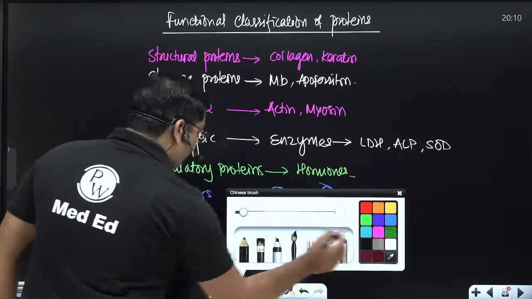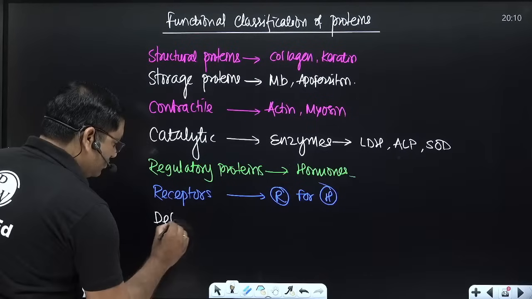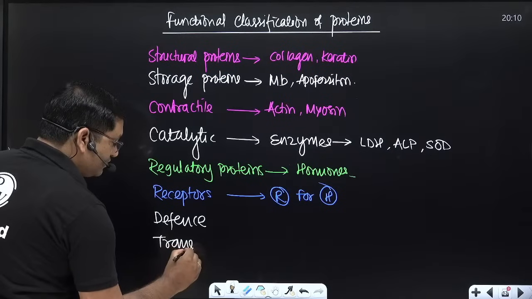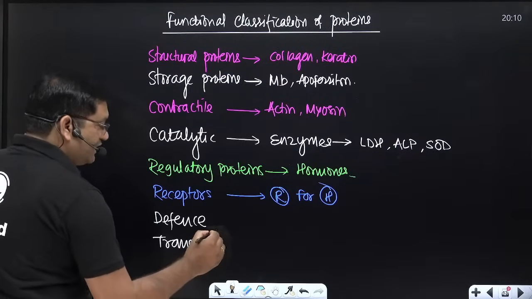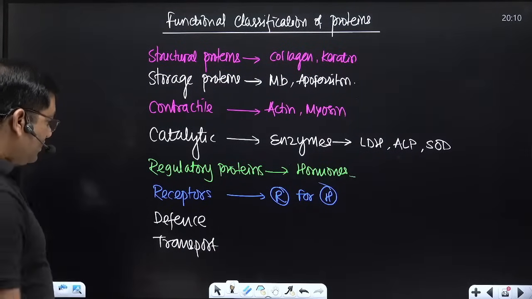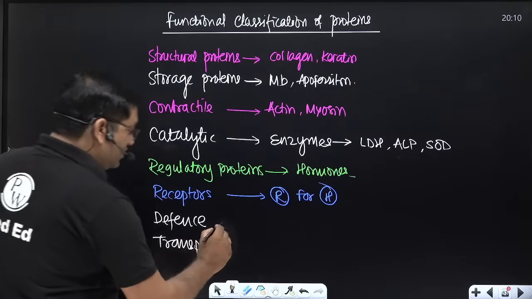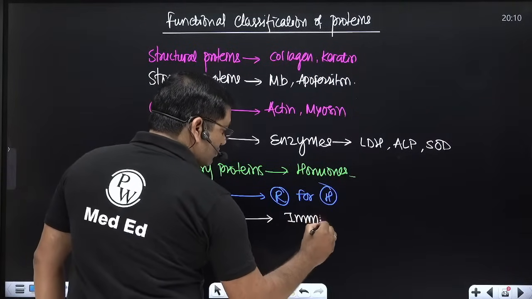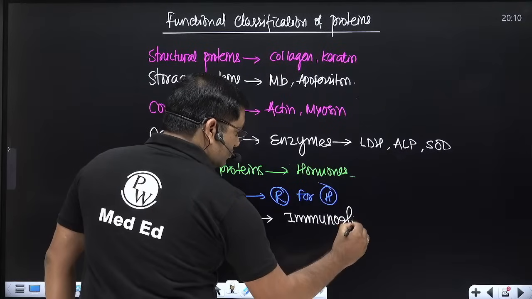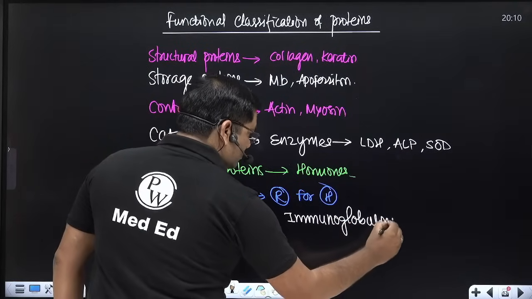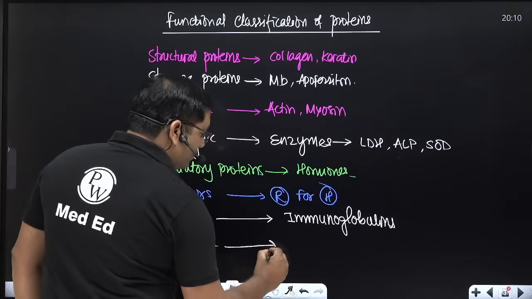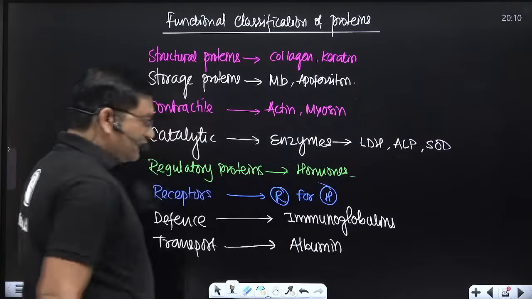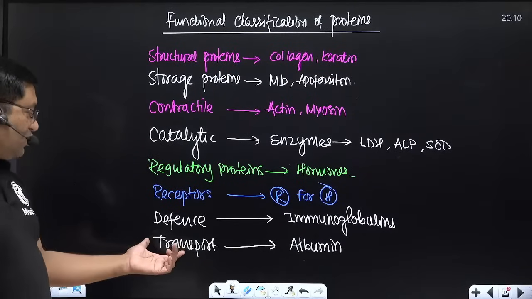Then defense proteins and transport proteins. Defense proteins include the immunoglobulins. Transport proteins include albumin and globulins.